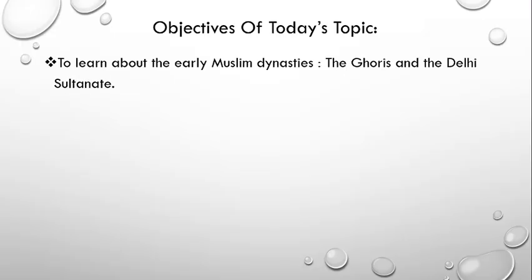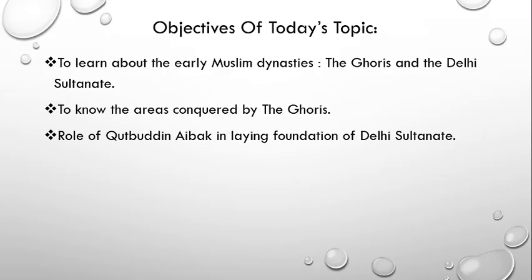Objectives of today's topic. Number 1. To learn about the early Muslim dynasties, the Ghoris and the Delhi Sultanate. Number 2. To know the areas conquered by the Ghoris. Number 3. Role of Qutb Aibak in laying foundation of Delhi Sultanate.